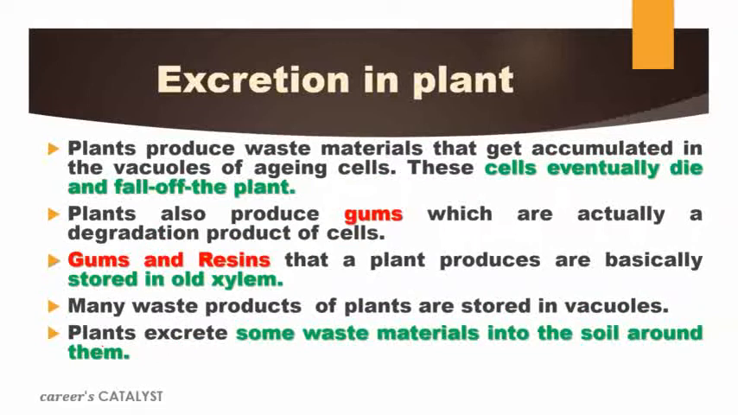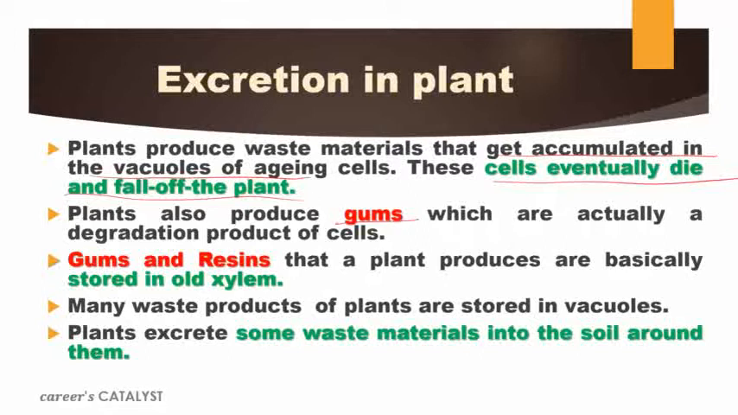So the plant produces waste material that sometimes gets accumulated in the vacuole. The aging cells eventually die and fall off from the plant. आपने देखा होगा, leaves turn yellow, and then after some time they just fall off from the plant. So this is just a process of removal of toxic or waste material from the plant body.